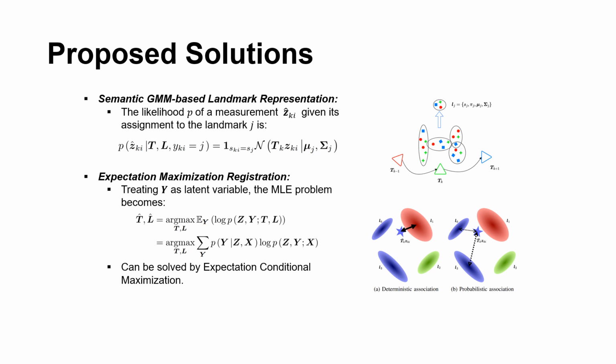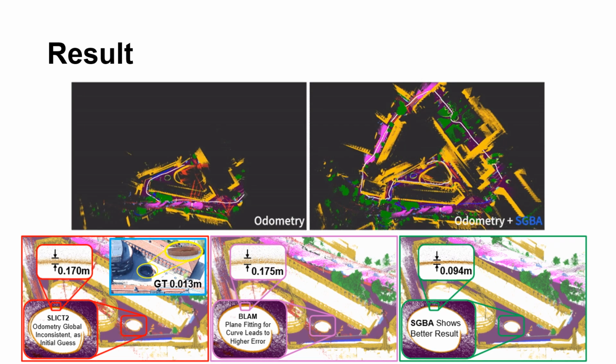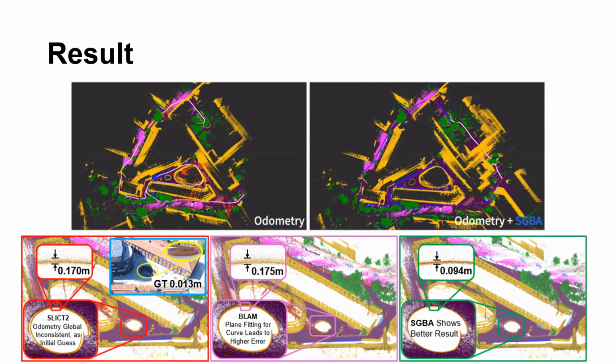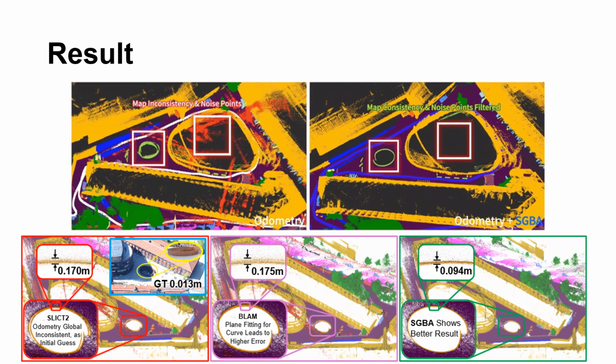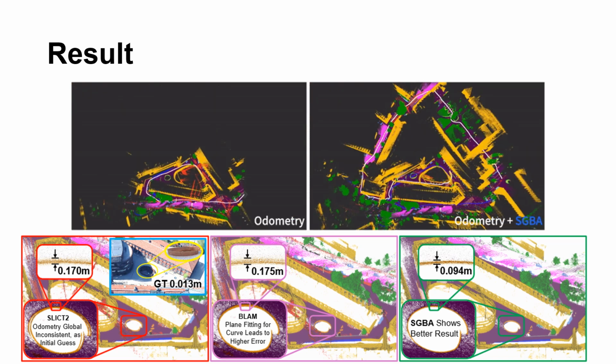association. This allows SGBA to gracefully handle noise and uncertainty, especially when the initial pose estimate is poor. It's like giving the optimizer room to breathe instead of boxing it into a wrong assumption. As shown here, SGBA significantly reduces odometry error and outperforms existing methods like BOM, especially in scenes where planar features are insufficient. By using semantics and probabilities, we maintain accuracy even in the presence of sparse features and disturbances.